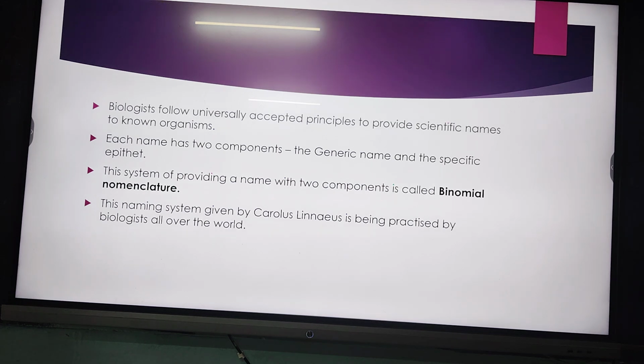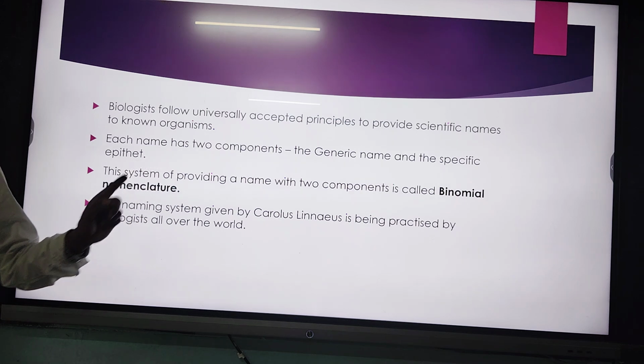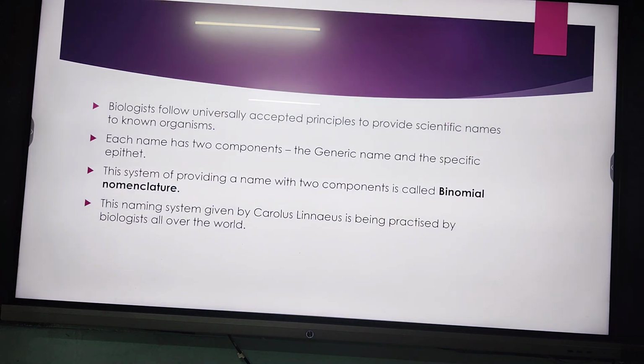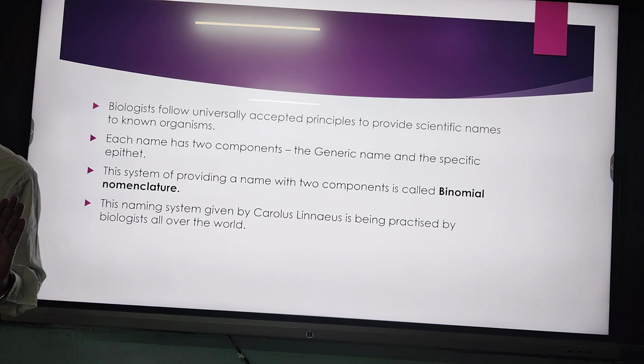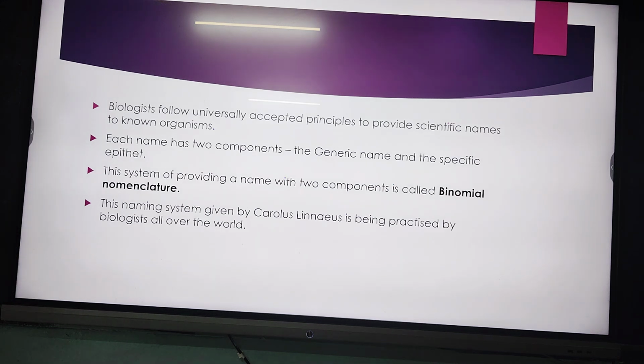The first word is known as the generic name, and the second word is the specific epithet. Generally, this is known as binomial nomenclature. An individual, either a plant or an animal, is given one name, and that name has two words. One is the generic name, or the genus, and the second is the specific epithet or the species.